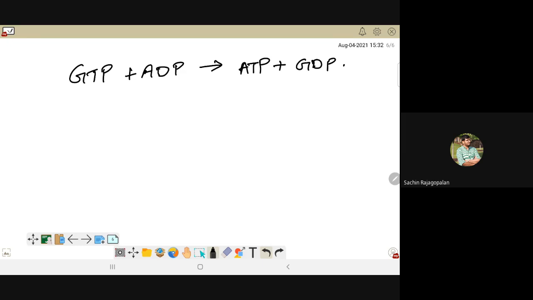So it becomes a process wherein first GTP is synthesized and then you conserve the energy in the form of ATP because GTP is not stable enough. The most stable form, or the most stable energy currency we know, is nothing but adenosine triphosphate. Is that very clear?